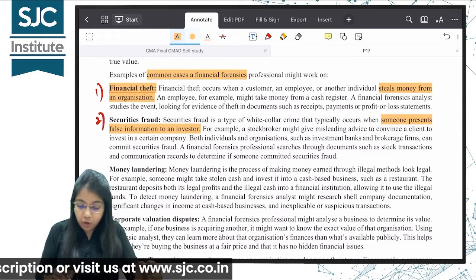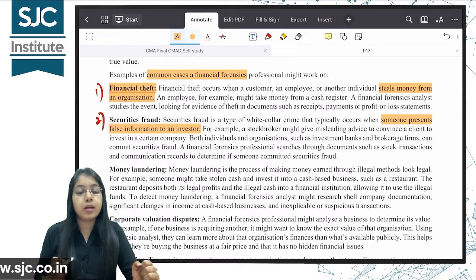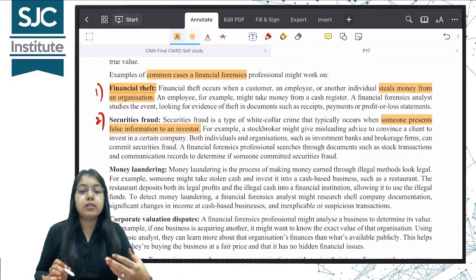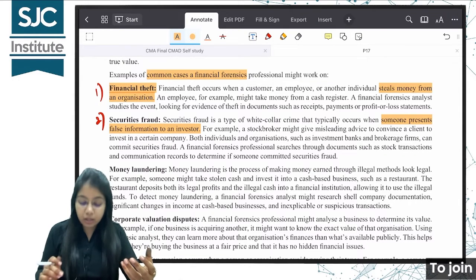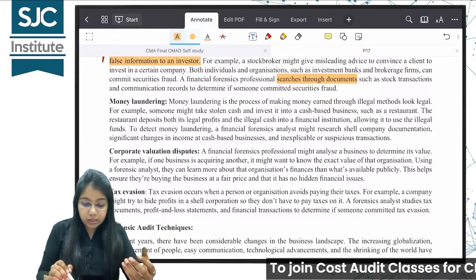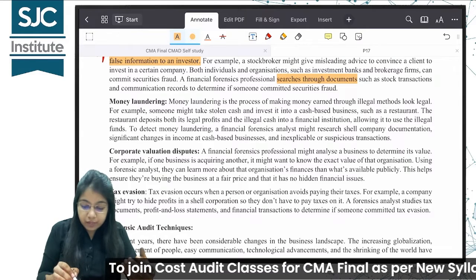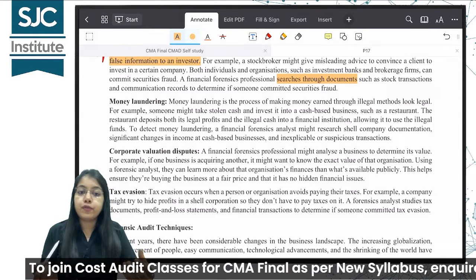For example, a stockbroker might give misleading advice to convince a client to invest in a certain company. Again, in this case, the financial forensic professional will search through documents such as transactions and communication records to determine if someone has committed securities fraud.